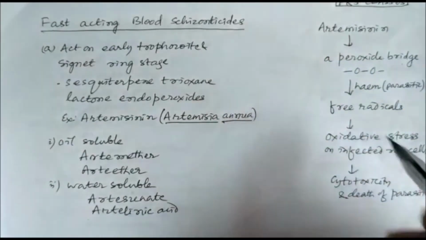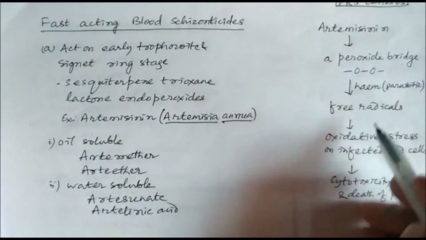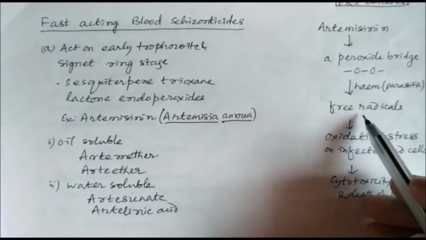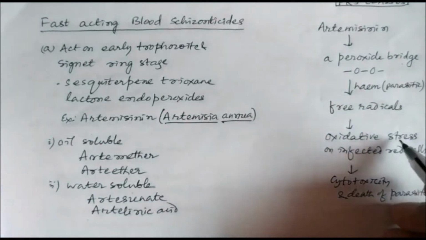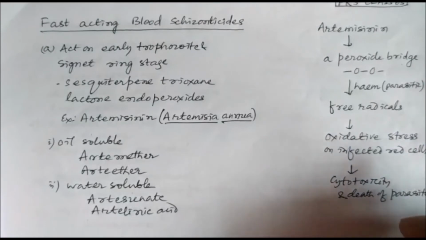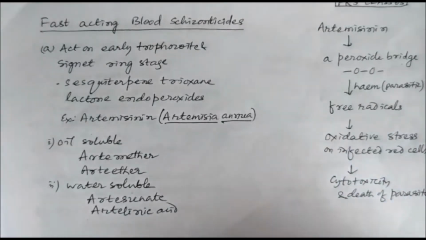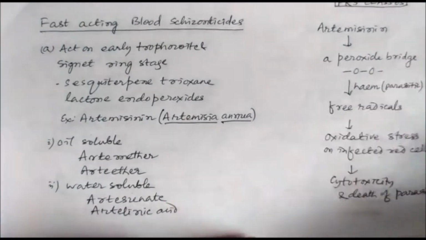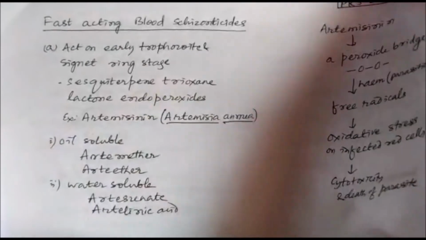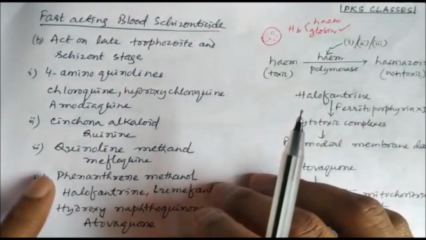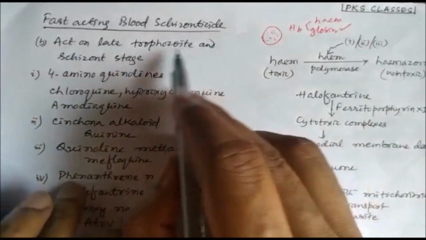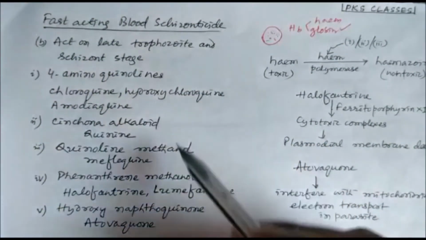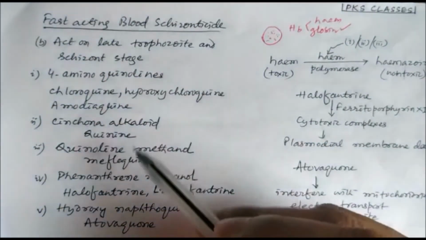its activity, and in presence of parasitic heme it breaks down and releases free radicals, causing oxidative stress on infected red cells, and the red cells die due to cytotoxicity, and ultimately there is the death of the parasite. So those are the fast acting blood schizonticides. Then we can have those drugs which act on the late trophozoite and schizont stage, and it includes a five group of drugs,